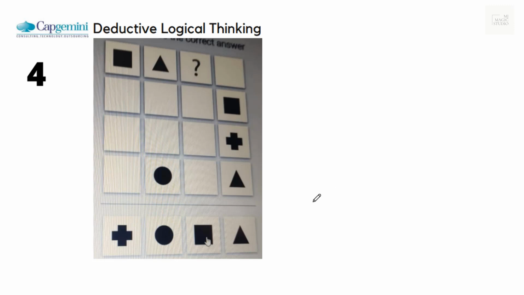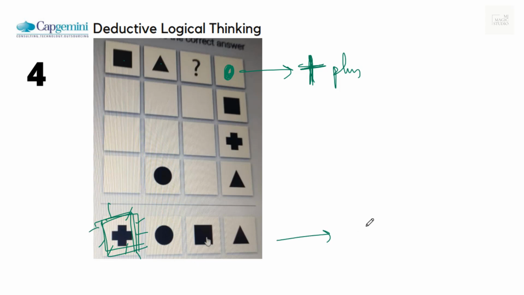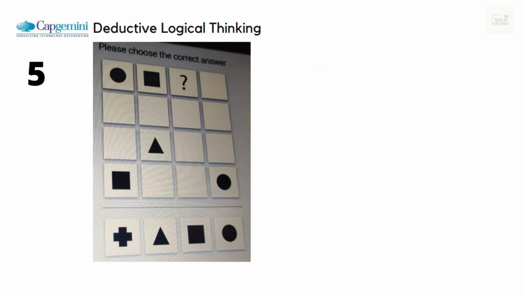Same as the previous one, we guess here it should be a circle to fill in, and once there is a circle in row 1, we have circle, triangle and a square. We are left with this plus sign only. Press on the plus sign or doctor sign, whatever you say, and you will see the green light glowing, moving to the next one.